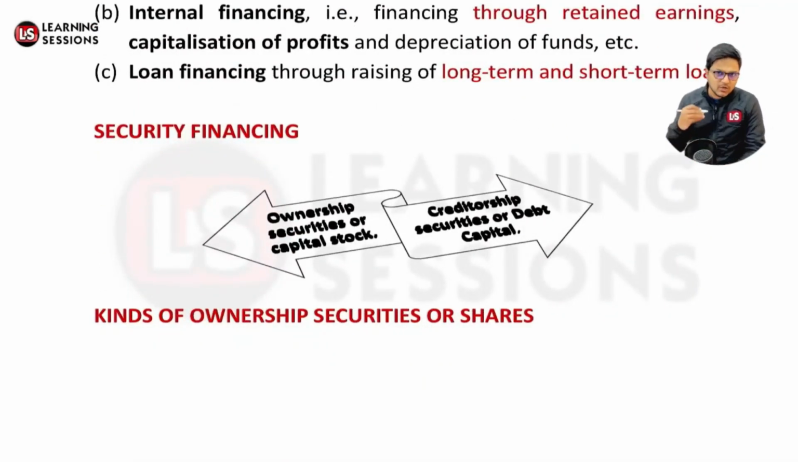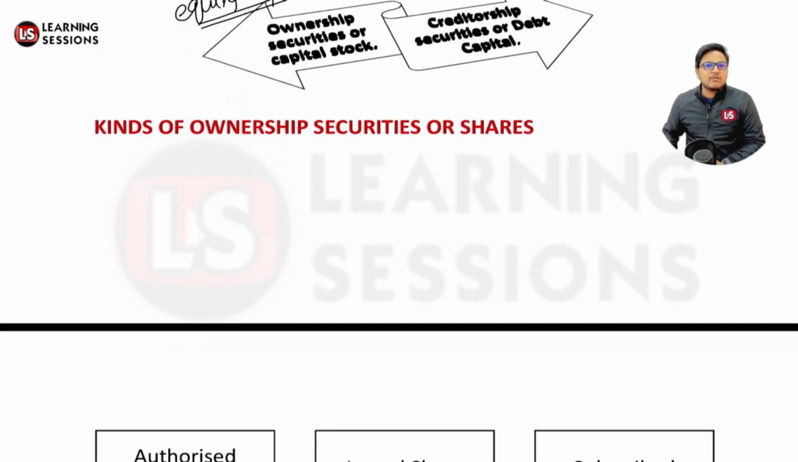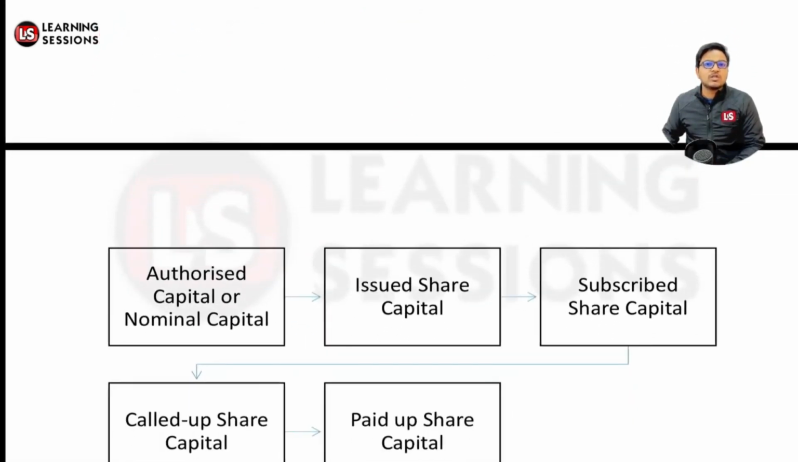We are having the ownership securities or the capital stock over there, or we are having the creditorship securities or the debt capital over there. Now it's particularly related to what? It's related to the equity capital or it's related to the debt capital over there, right? Is that clear? Either it's the equity capital or it's the debt capital. Now let's have a look at the kinds of ownership of securities or shares over there.